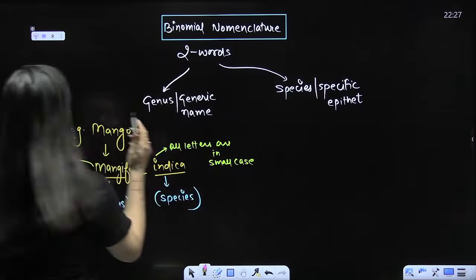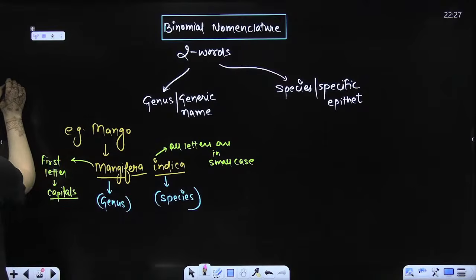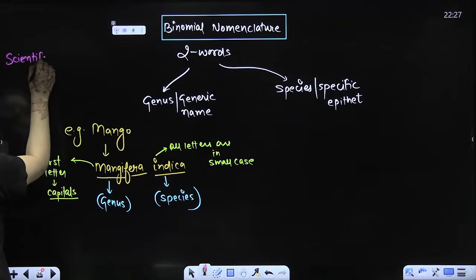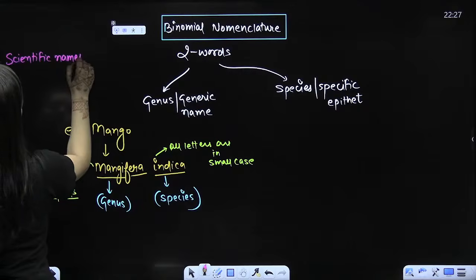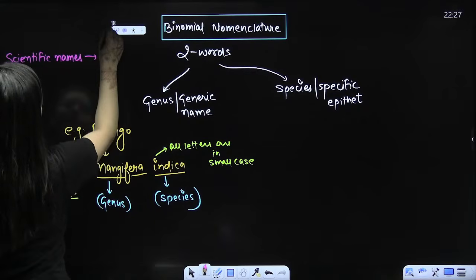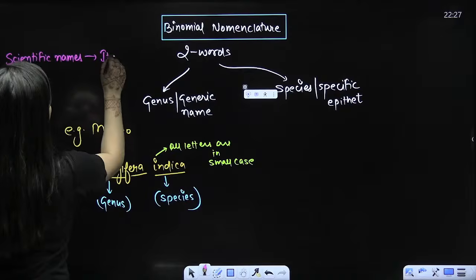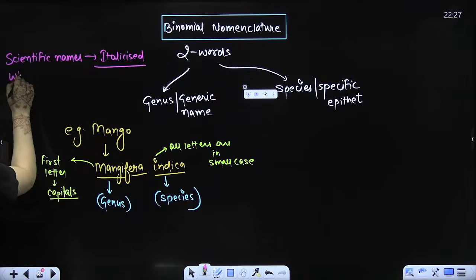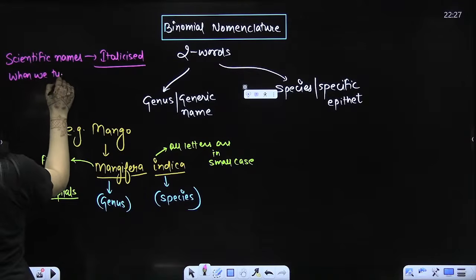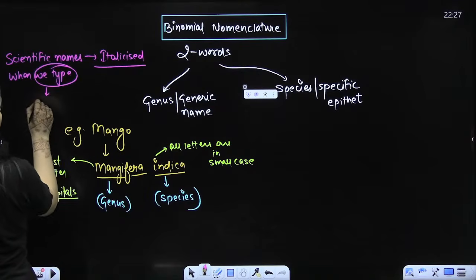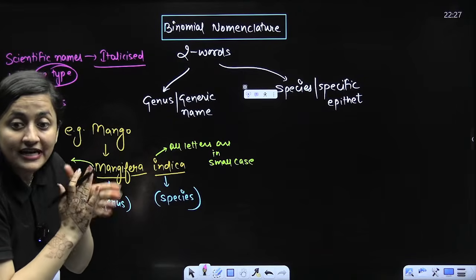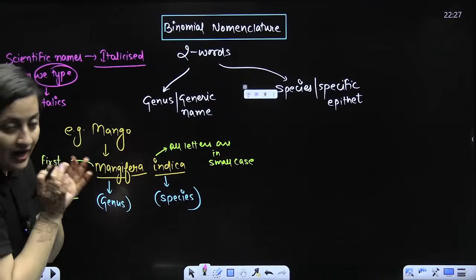Because they are in the Latin language, scientific names are italicized. That will show their Latin origin. When we type or print them, they should be in italics, the tilted font. Are you getting my point?